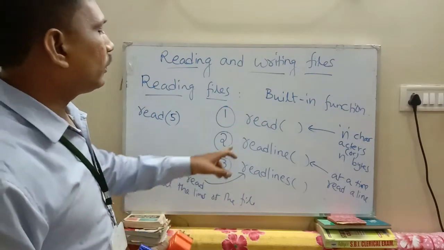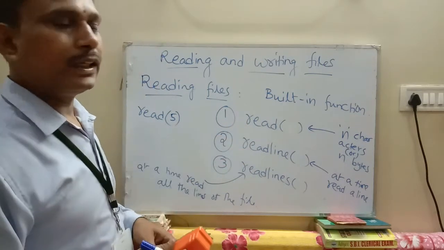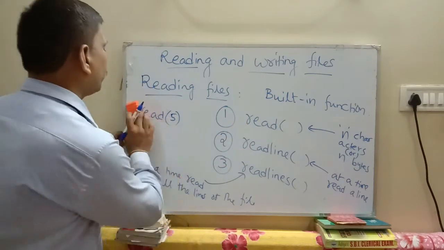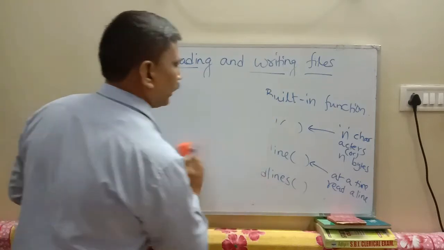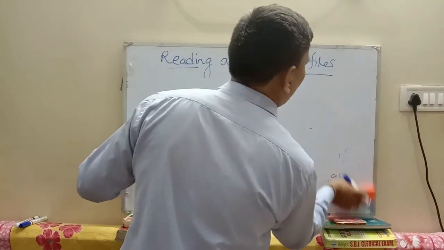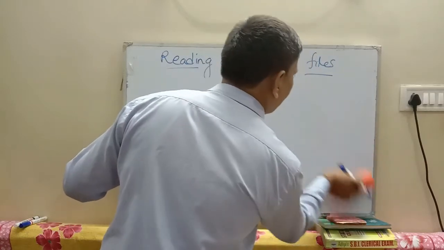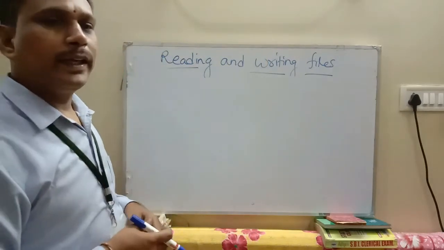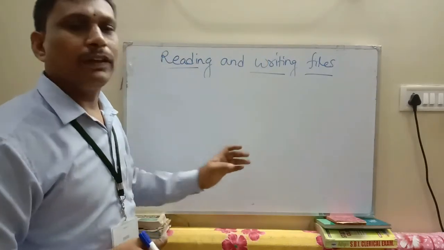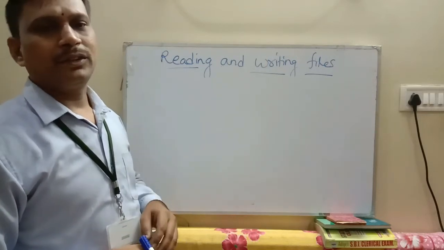So before writing programs using these 3 functions or methods, you first open the file. When you are opening a file, a file pointer is created. Using that file pointer, you can access all these functions, that is read, readlines, readline.